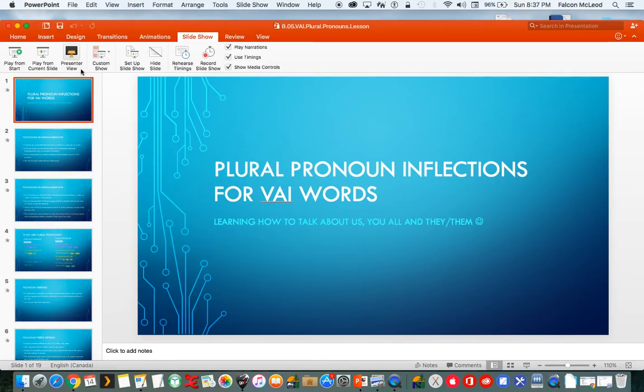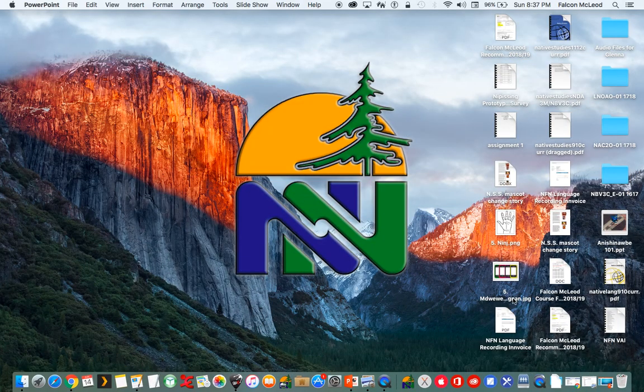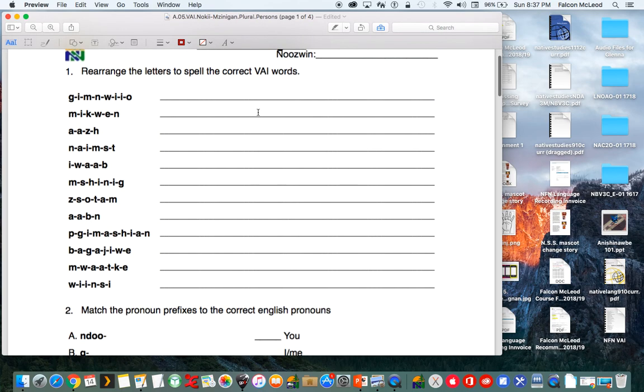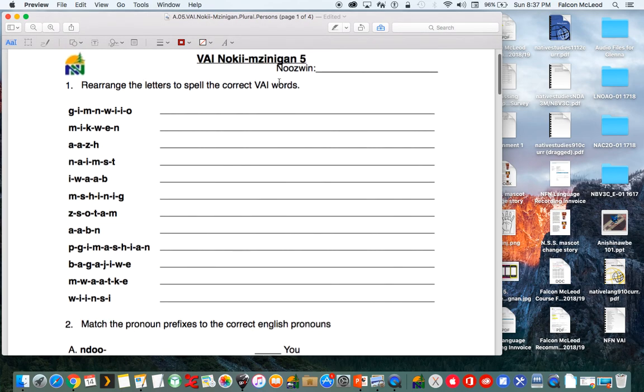So now we're going to cover what's expected in our worksheet. All right. So rearrange the letters to spell the correct VAI words. These are all the verbs that we're working with in our VAI unit. So we have a g, i, n, w, i, and u. In our lessons, the word that has all those letters is gnwem. That means she or he is lying.